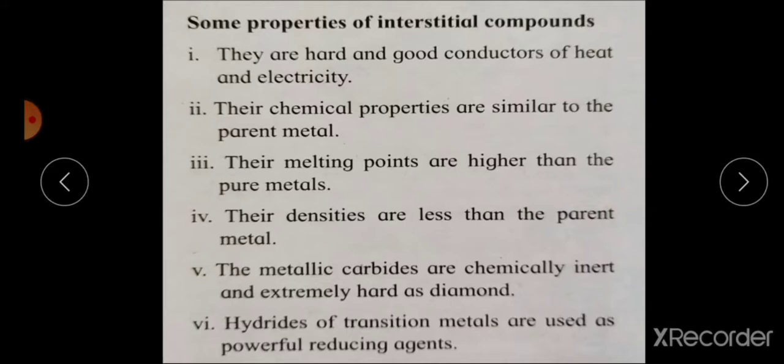Metallic carbides means when a transition metal reacts with carbon, then metallic carbides are formed, and these carbides are chemically inert and extremely hard as a diamond. Then hydrides: when a transition metal reacts with hydrogen to form hydrides, these hydrides are used as powerful reducing agents. These are some of the properties of interstitial compounds.